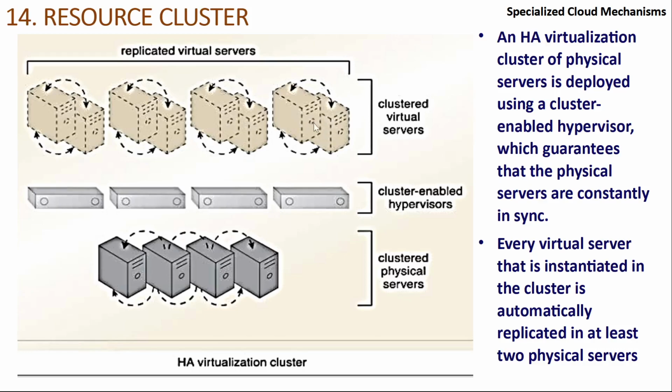So what does this mean? This means these 2 machines are clustered, and similarly these 2 machines are clustered. So there are 4 clusters over here. These are server clusters, and these hypervisors are also clustered. Now how can hypervisors be clustered? It is not possible without the help of VIM. VIM is a key software that is used for resource pooling. It will pool all the hypervisors into one pool. And even at the machine level we can cluster, where Hadoop can distribute the load of data across 4 machines. So that kind of clustering is also possible.